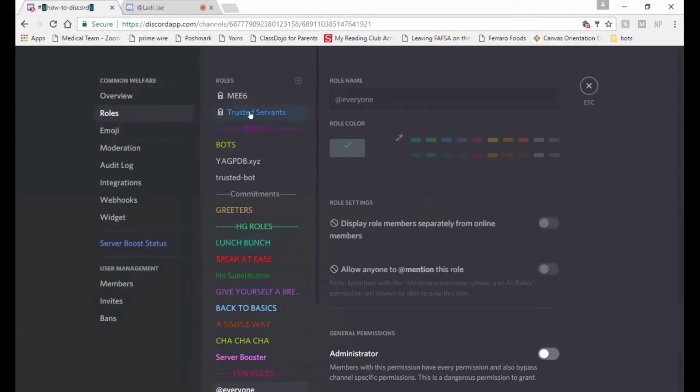Like for the admin roles, you can make as many people as you want admin. We have trusted servants as our admins, and we put whoever we feel can run the server without really having to ask for permission to do anything. An admin can do anything to the server: add channels, delete channels, anything like that. So basically that's how you add the roles.